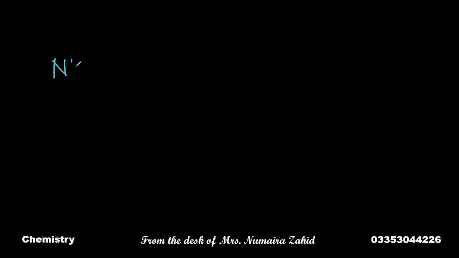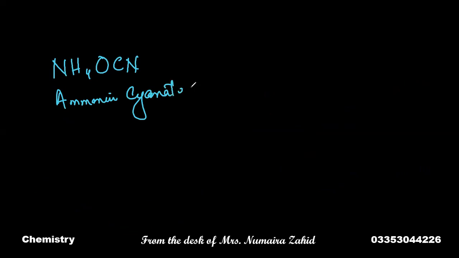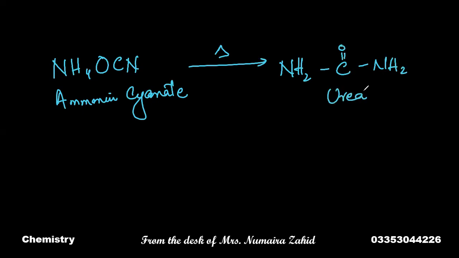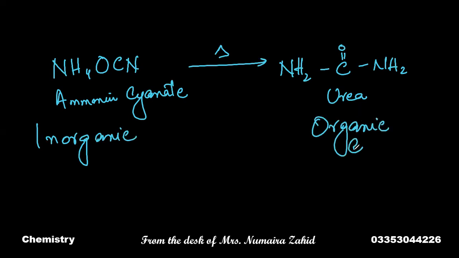Ammonium cyanate, an inorganic compound, was heated to be converted into urea. This is the formula for urea. Here ammonium cyanate is an inorganic compound, and urea is an organic compound.